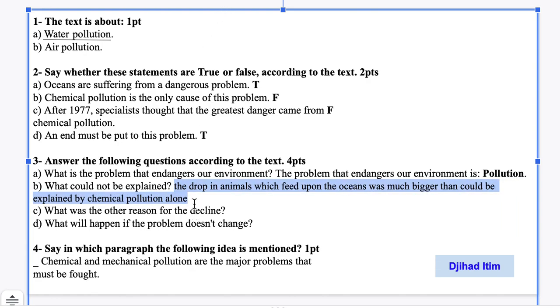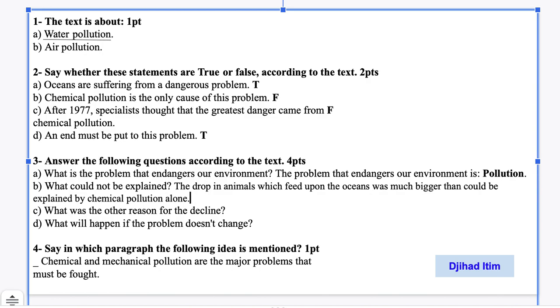All right. So what could not be explained is the drop in animals which feed upon the oceans. Okay, or we can say this from the text. The drop in animals which feed upon the oceans was much bigger than could be explained by chemical pollution alone. Okay, we move to the next question.